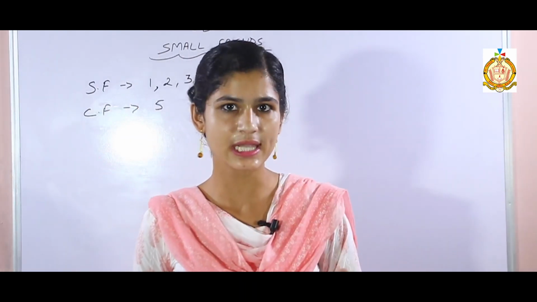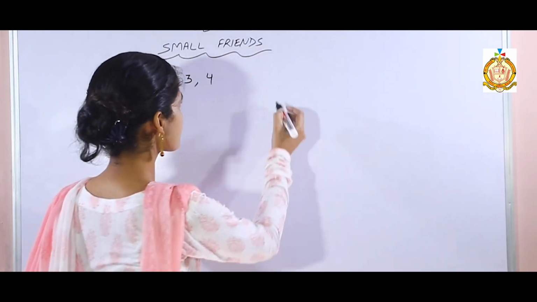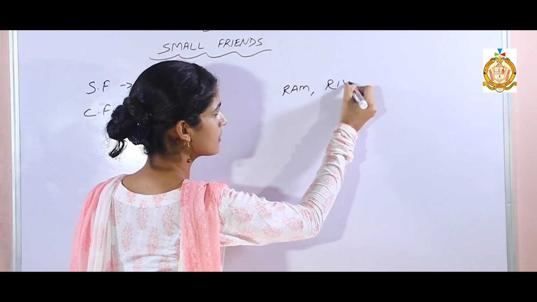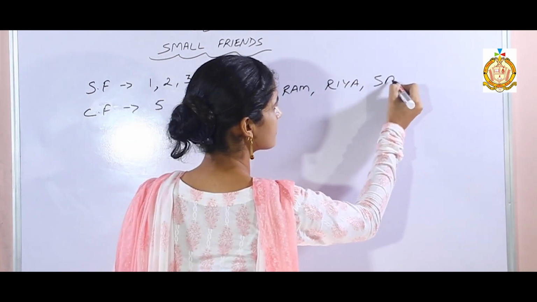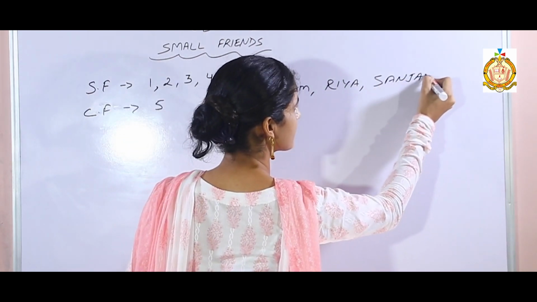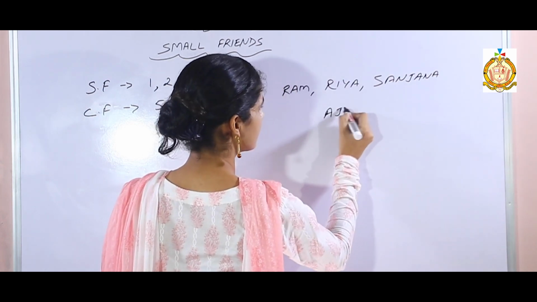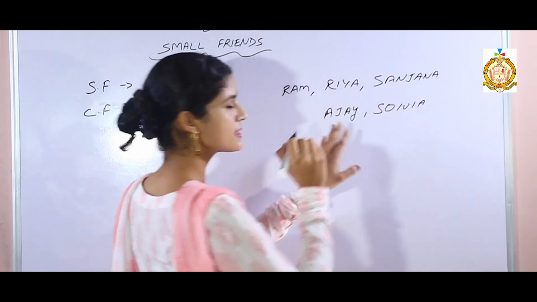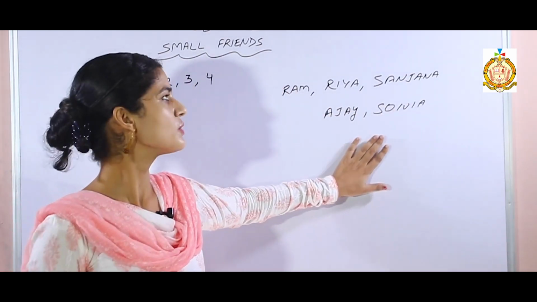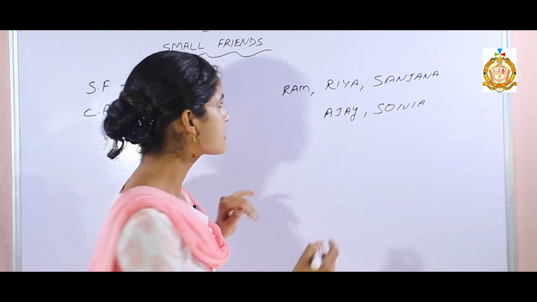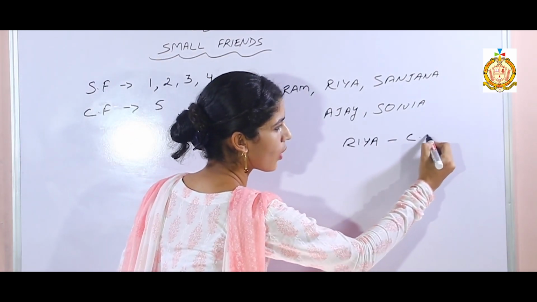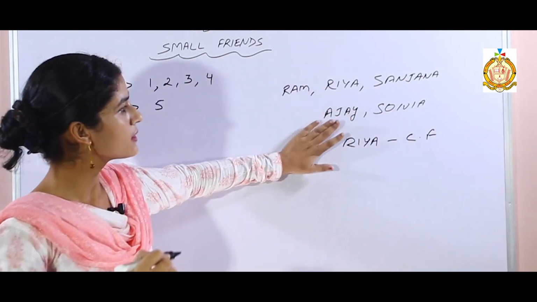So I am going to take 5 students' names. Let us suppose Ram, Riya, Sanjana, Ajay, Sonia. These are the 5 students' names. With imagination, we will solve this example. Now suppose Riya is a common friend. Riya is a common friend of all the other persons.